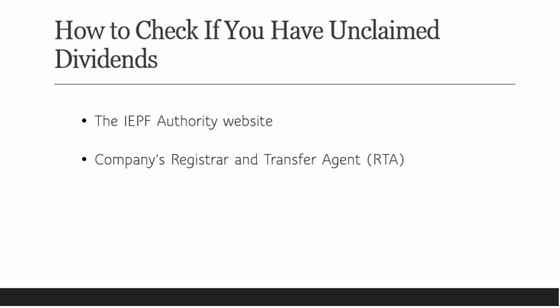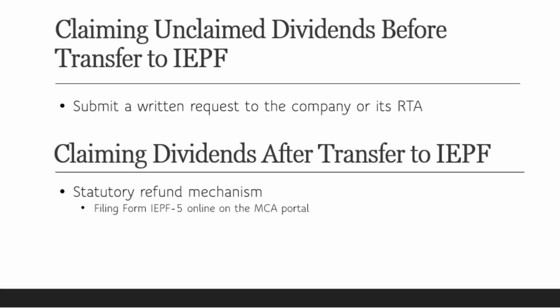The important question is how to claim unclaimed dividends before transfer to IEPF. If dividends have not yet been transferred to IEPF, the recovery process is relatively simple. The shareholder must submit a written request to the company or its RTA, provide identity proof and updated bank details, and complete pending KYC or demat updates. If required, after verification, the company releases the dividend directly to the shareholder's registered bank account.